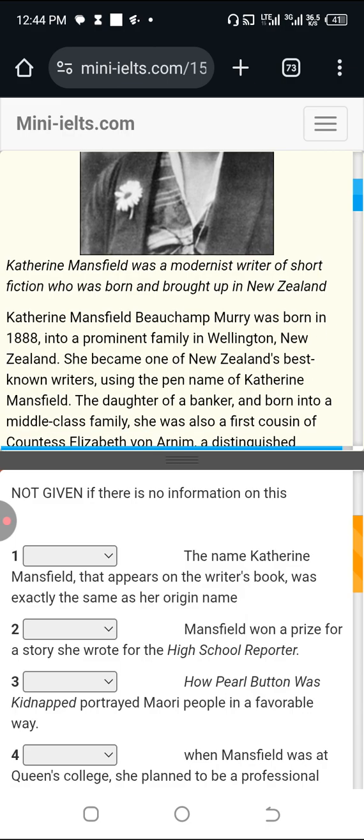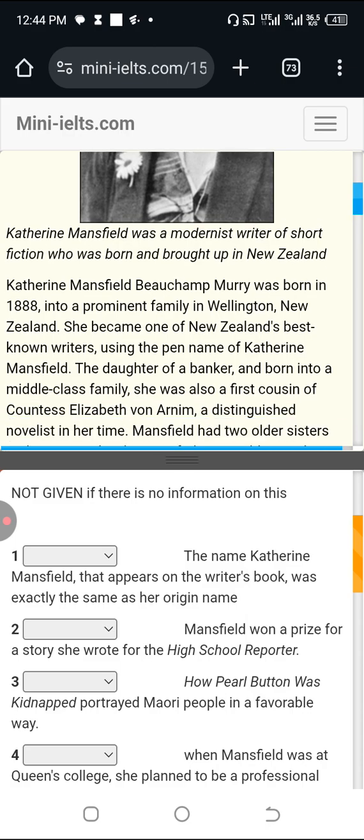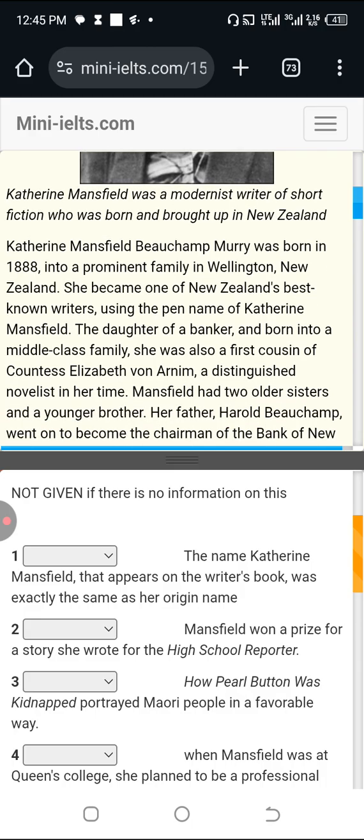So I'm looking at the passage now. Katherine Mansfield Camp Murray was born in 1888 to a prominent family in Wellington, New Zealand. She became one of New Zealand's best-known writers using the pen name Katherine Mansfield. So, can you see what is happening here? Katherine Mansfield is her pen name. But at the beginning of the passage, they wrote Katherine Mansfield Camp Murray. That is what they wrote.